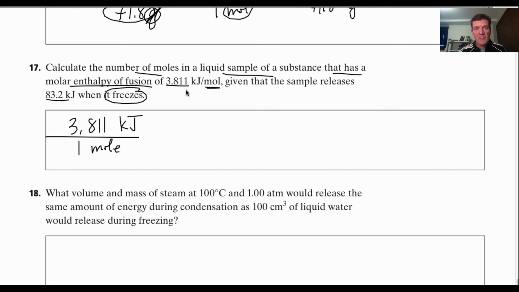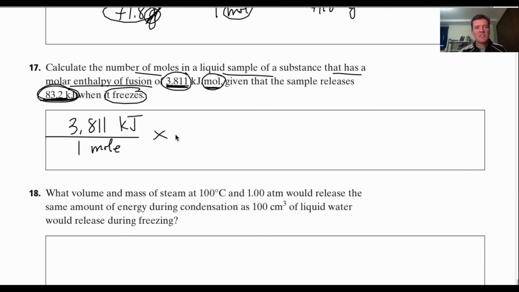So we take some of the substance, doesn't have to be 1 mole, I don't know how much it is, but we find out that this amount of energy is released. Actually, that's a lot. That's way more than 1 mole needs. 83 kilojoules is released. Well, only 3.8 kilojoules is released for 1 mole, and we freeze an amount that releases 83 kilojoules, a lot more. So we must have more than a mole, way more than a mole, right?